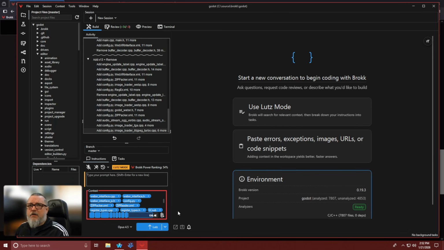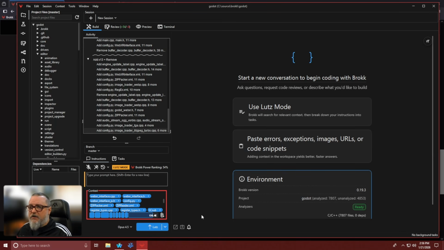Given this clear illustration of how our two default models perform, we can now go back into Brokk and we can pare down the current context to bring it back into a comfortable range for the LLM to work the problem. Now, I went ahead and loaded up a significant amount of context, which is currently sitting at north of 138,000 tokens. This is pretty significantly out of range for this LLM, as is referenced by the red border around here that says, warning, you're beyond the tested range, and the Brokk Power Ranking is rating this at a 54% success rate. So let's see what we can do to sort this out.